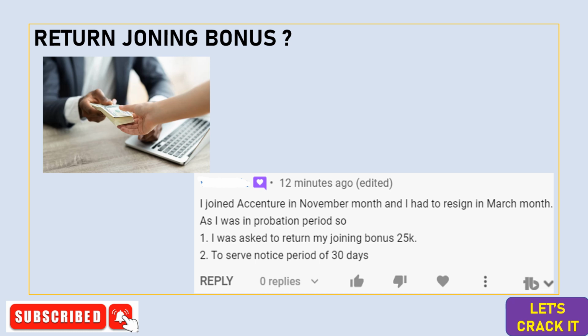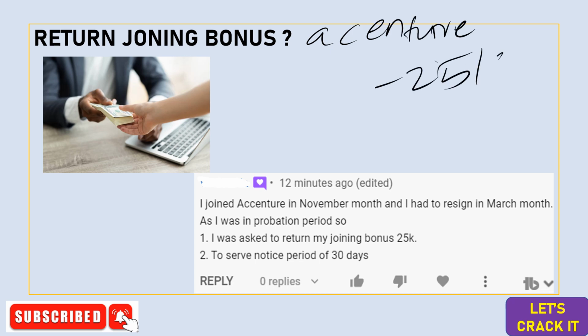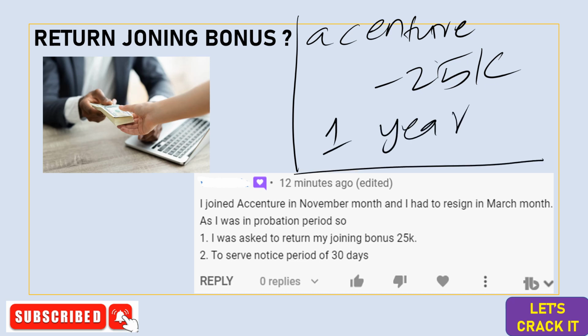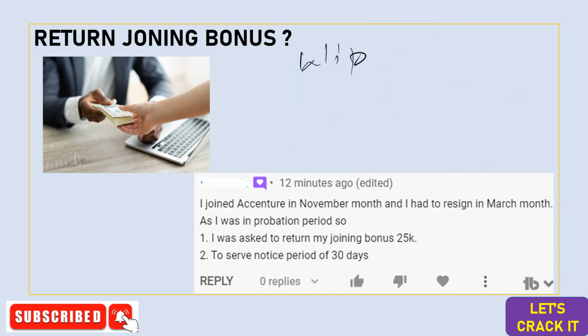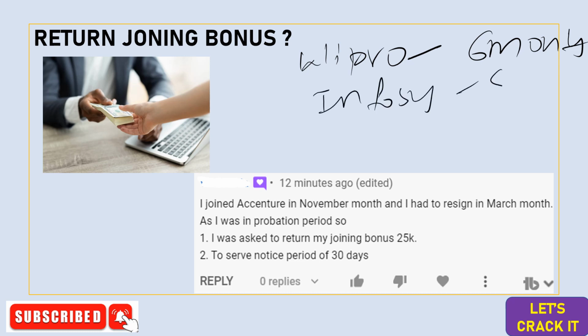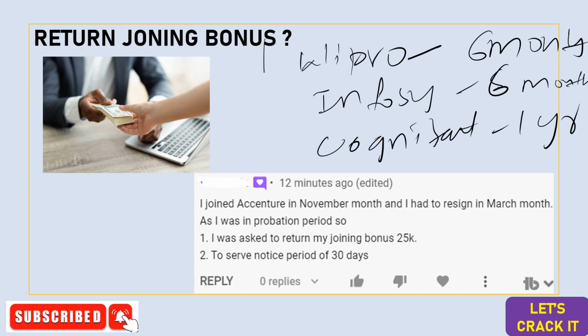If we take Accenture, Accenture gives a joining bonus of 25K, and the probation period of Accenture is 1 year. Within this 1 year, if a new joinee wants to resign from his job, the company will definitely ask him to return the joining bonus which he had taken in the beginning. Similarly, Wipro is also giving a joining bonus these days. The probation period is 6 months for Wipro, and for Infosys the probation is also 6 months, and Cognizant has 1 year of probation period. So it varies depending on the company.